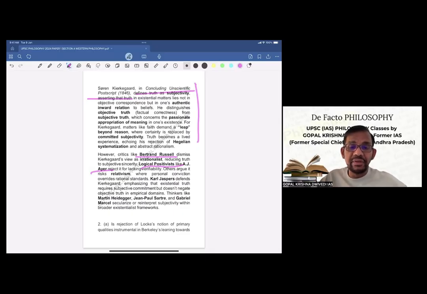Others argue it risks relativism, where personal conviction overrides rational standards. Karl Jaspers, another philosopher, defends Kierkegaard, emphasizing that existential truth requires subjective commitment but does not negate objective truth in empirical domains. Thinkers like Martin Heidegger, Jean-Paul Sartre, and Gabriel Marcel secularize or reinterpret subjectivity within a broader existential framework.